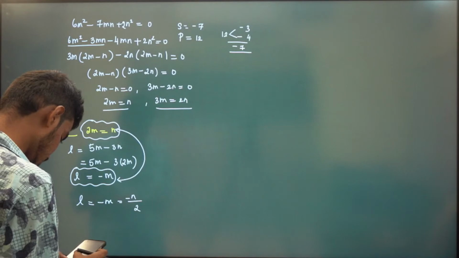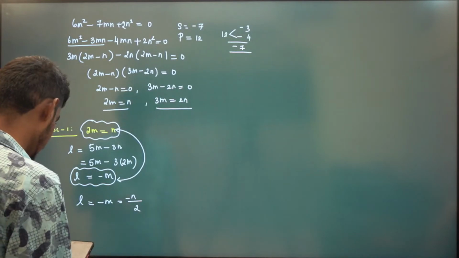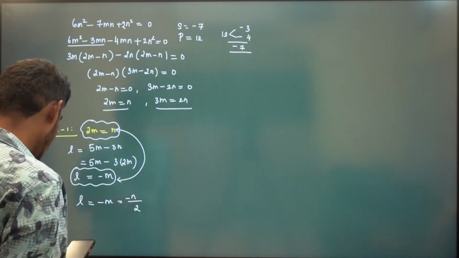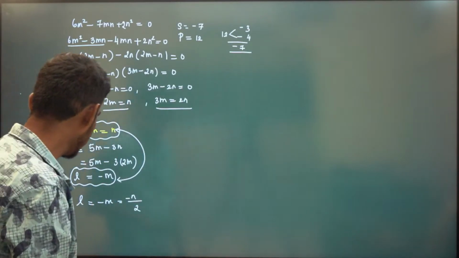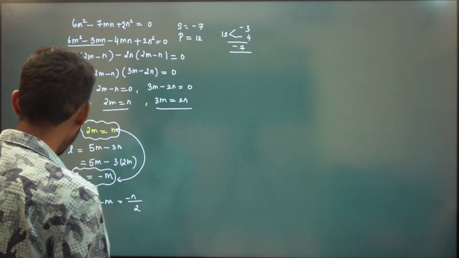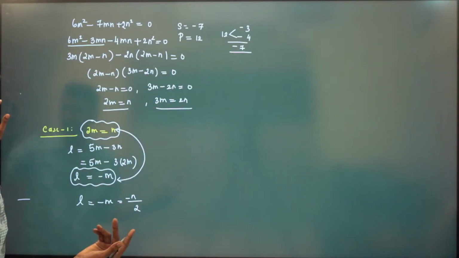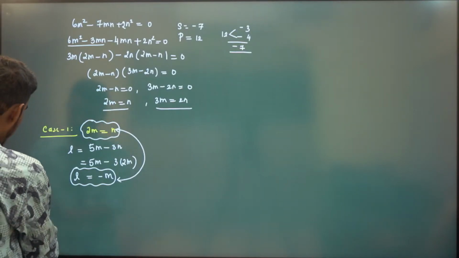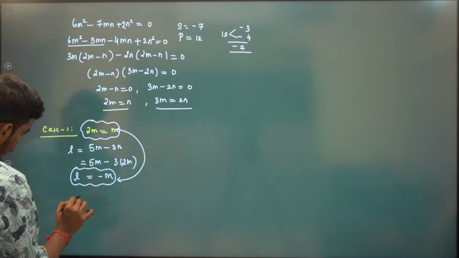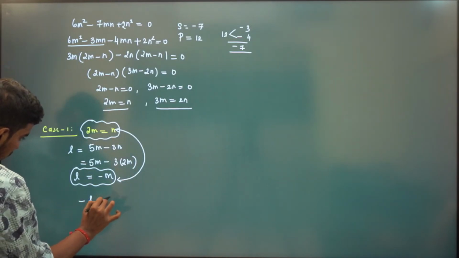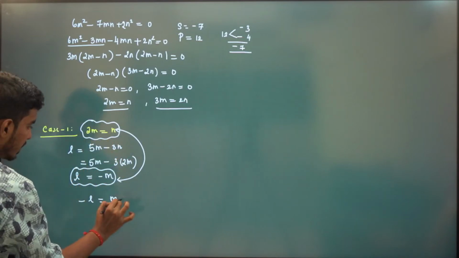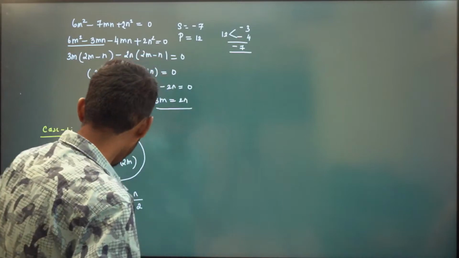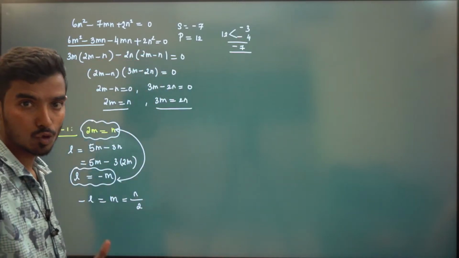Is it clear? L is minus m, and minus m is n by 2. Or you can write minus L is equal to m. See, you can do anything, right? All are the same only. So you can write minus L is equal to m, and m is n by 2, right? See, you should have L, m, n to be positive.